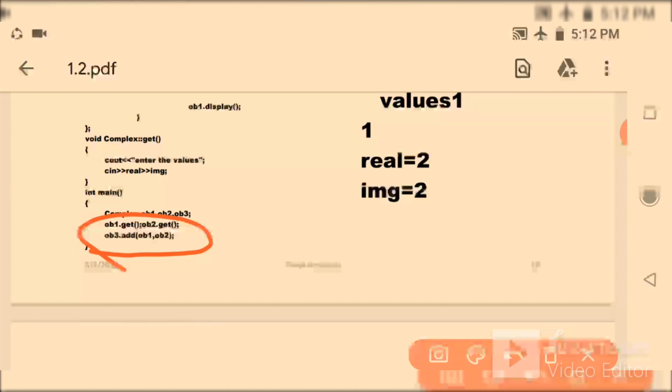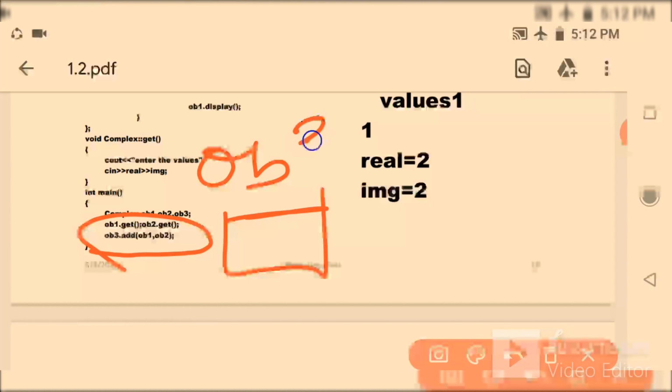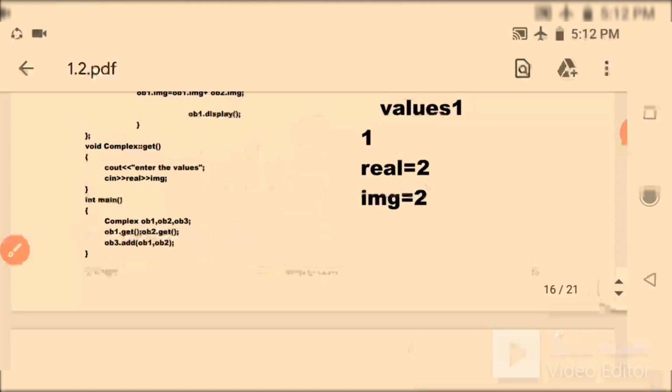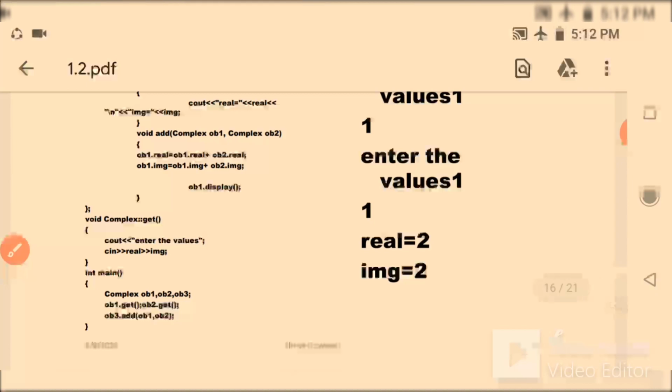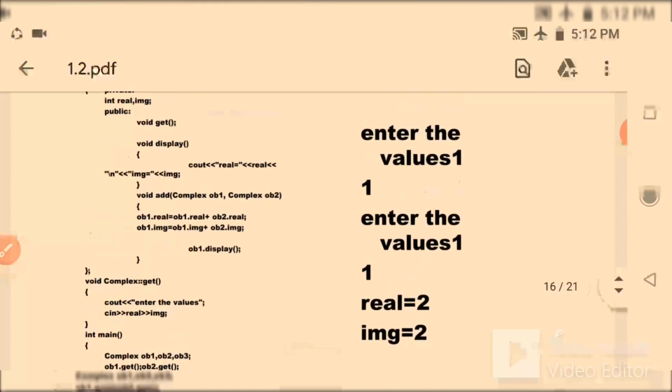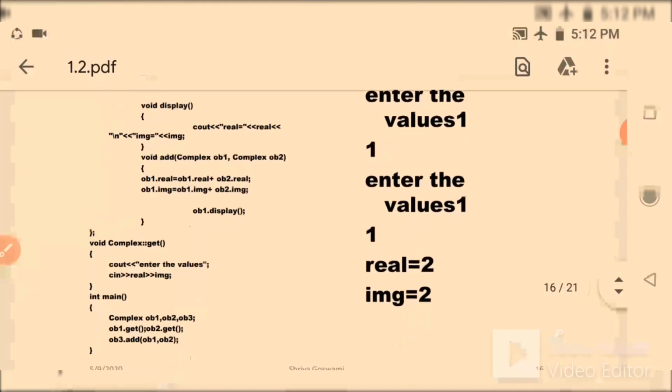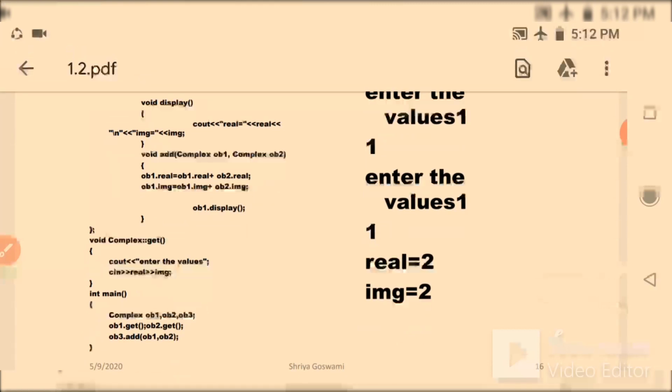So here ob3, another object, is created and it is calling the add function where the arguments are ob1 and ob2. And according to the definition, display is actually within the function, but you can make it in this way also.